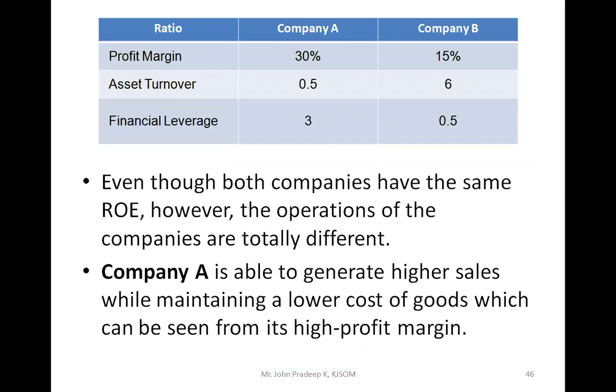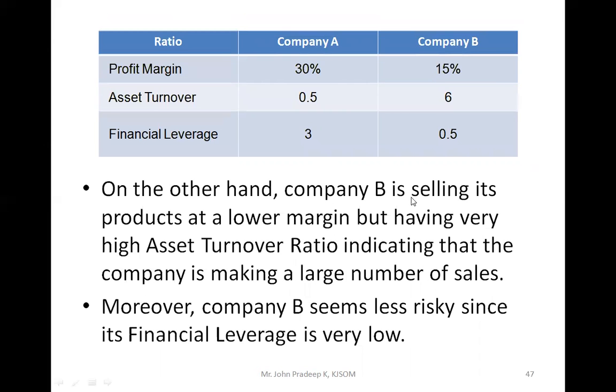So company A, even though the companies have the same ROI, operationally they are different. Company A, as I already explained, has higher sales while maintaining lower cost of goods, which can be seen from the profit margin, which is higher than company B, 30%. On the other hand, B is selling its product at a lower margin, that is why their profit margin is less, 15%.